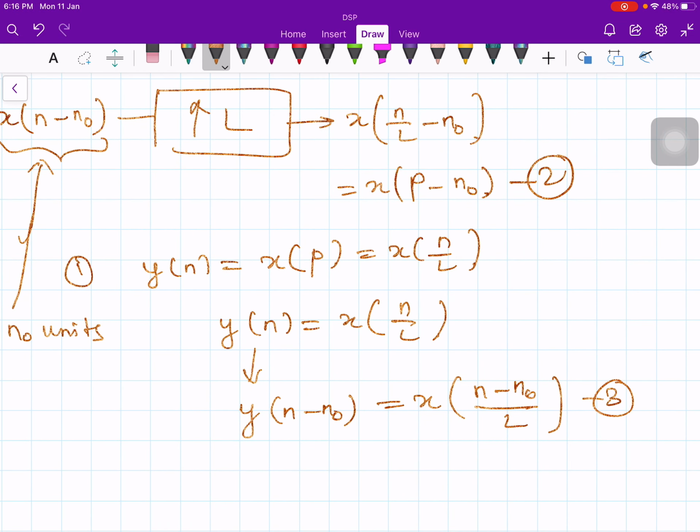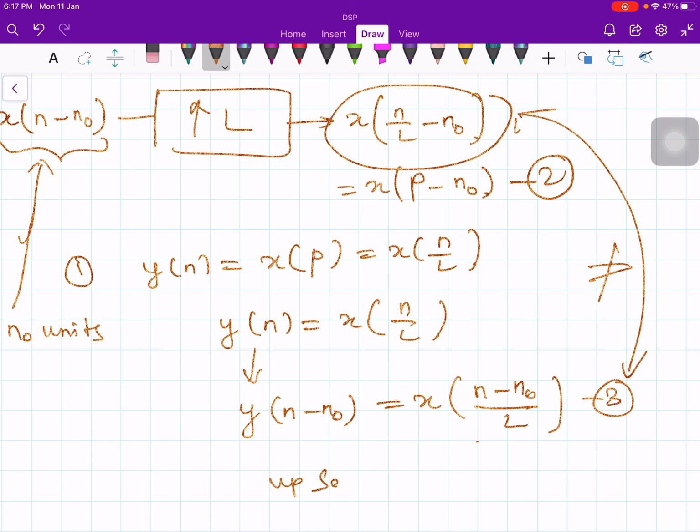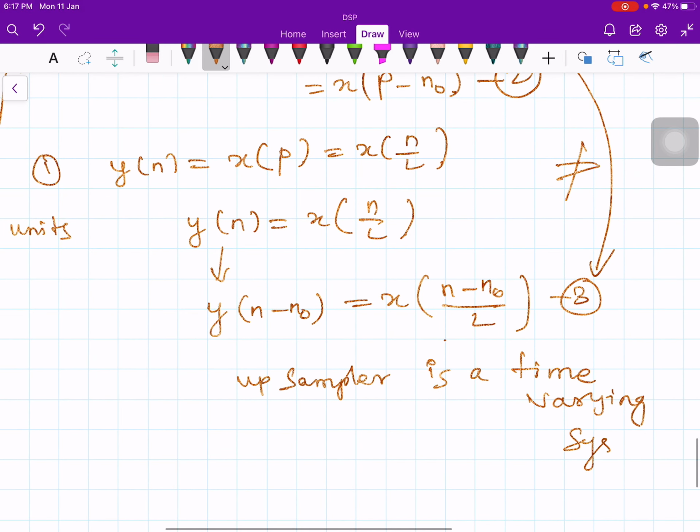Now are they same? No. See, I got here something else. Compare these two. They are not equal. There we got x of n by L minus n naught, and here x of n minus n naught whole divided by L. So if we compare equation 2 and 3, they are not the same. So they are not identical. Therefore, the shape of the waveform is not preserved by the delay. Therefore, the upsampler is a time varying system.